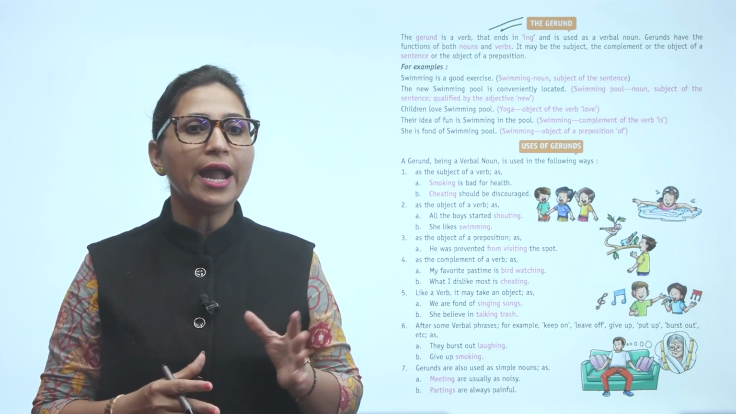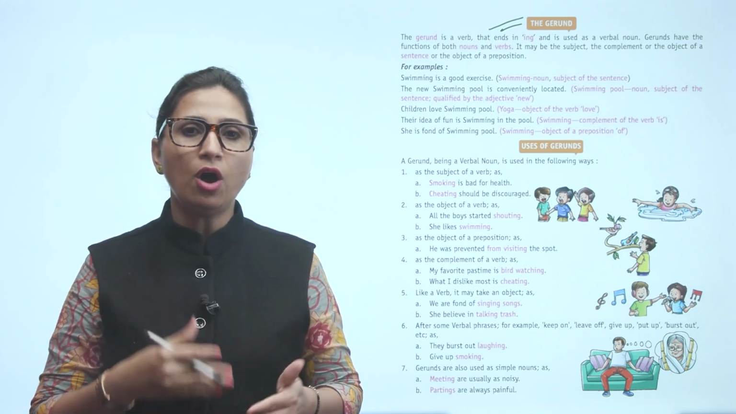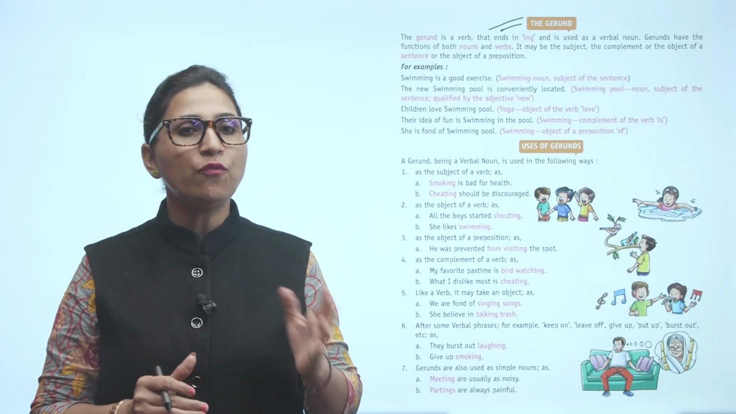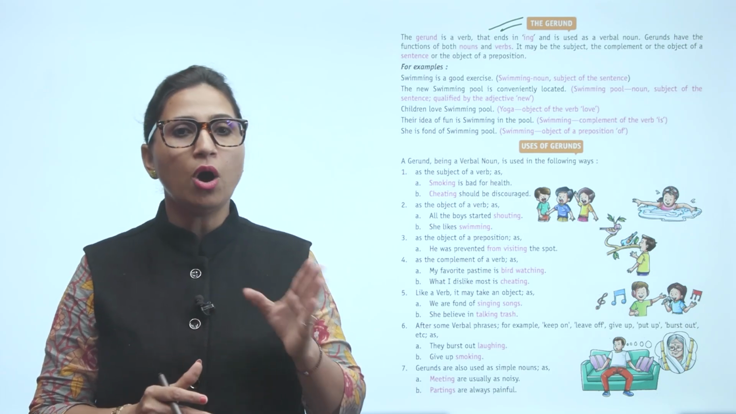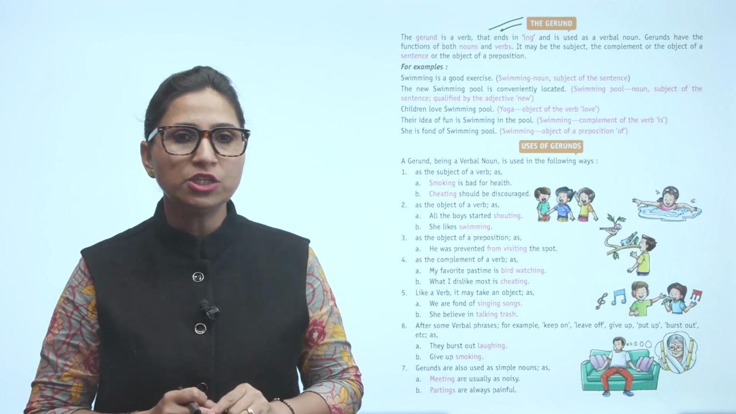Love. Their idea of fun is swimming in the pool. Swimming complement of the verb is. She is fond of swimming. Swimming object of a preposition of. So uses of gerunds को पढ़ते हैं बच्चे.